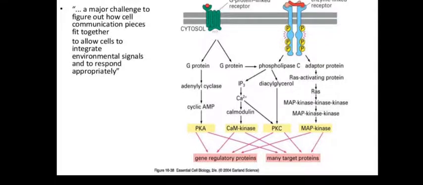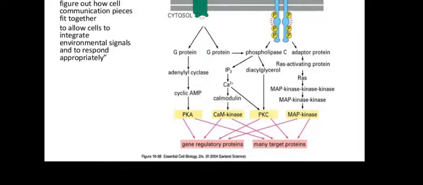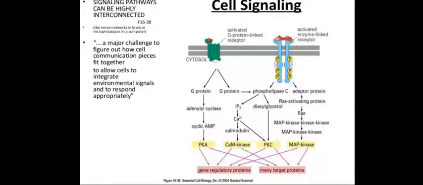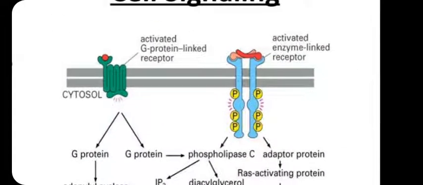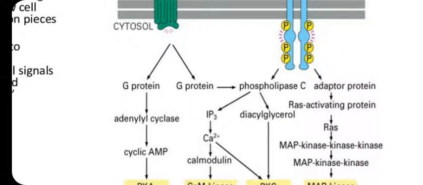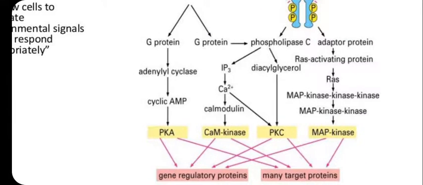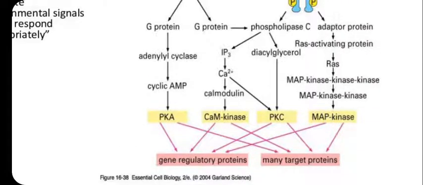The gene activity, gene regulatory proteins or targeting proteins of many cytoplasmic sites are controlled by two diverse mechanisms. What are they? Either G protein coupled receptor or tyrosine kinase receptor. Activated G protein will diversify the signal into two pathways, either the cyclic AMP pathway or the inositol triphosphate pathway. Adenyl cyclase also controls phosphokinase A. Phosphokinase A also has target protein regulation and gene regulation activity.